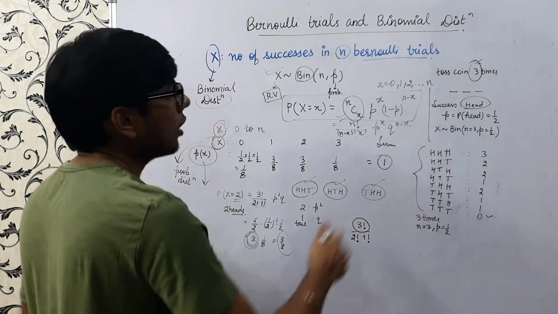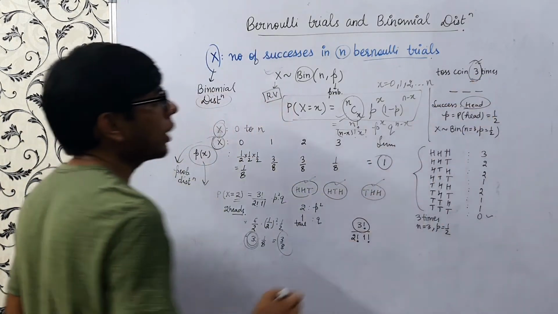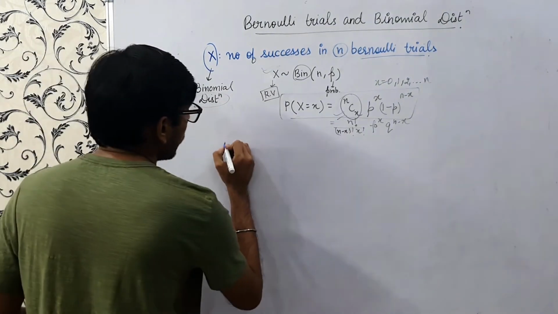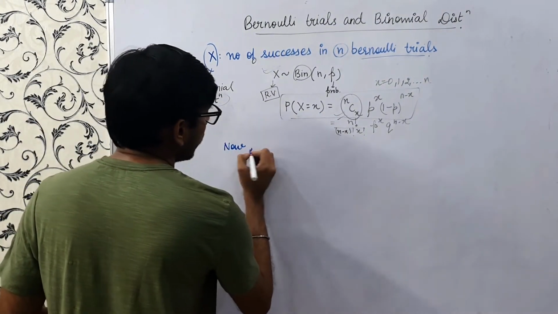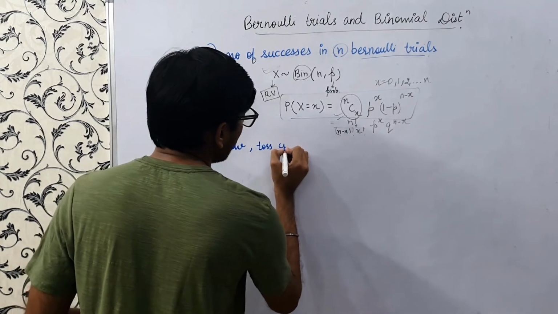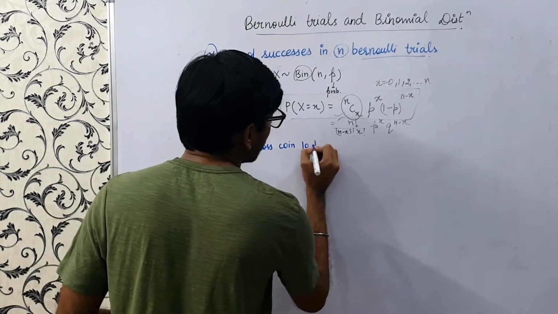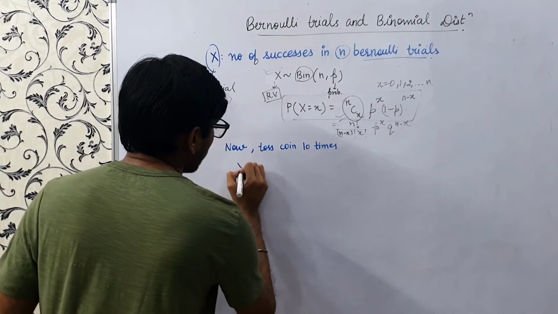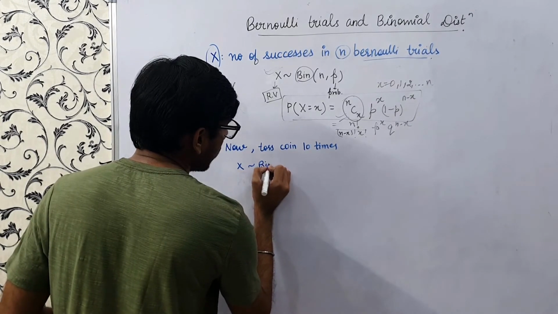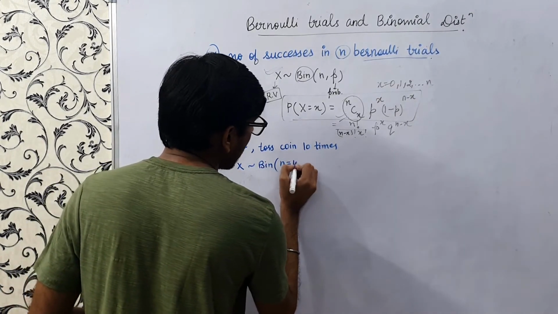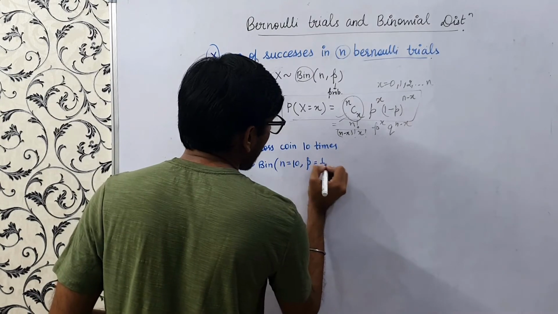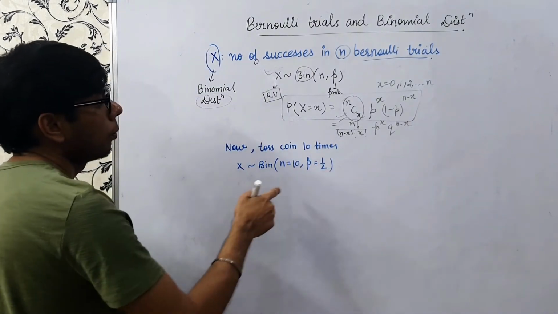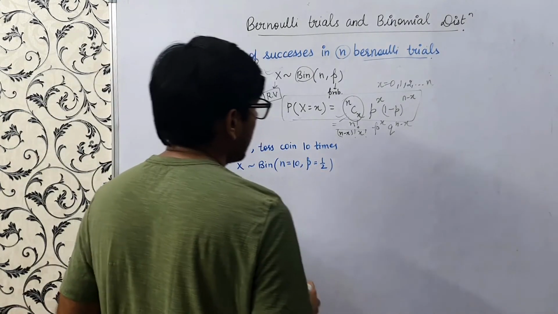Right? So we'll take one more example when we toss a coin 10 times. So x follows binomial with n equals 10, p equals half. Here successes are heads only, right?